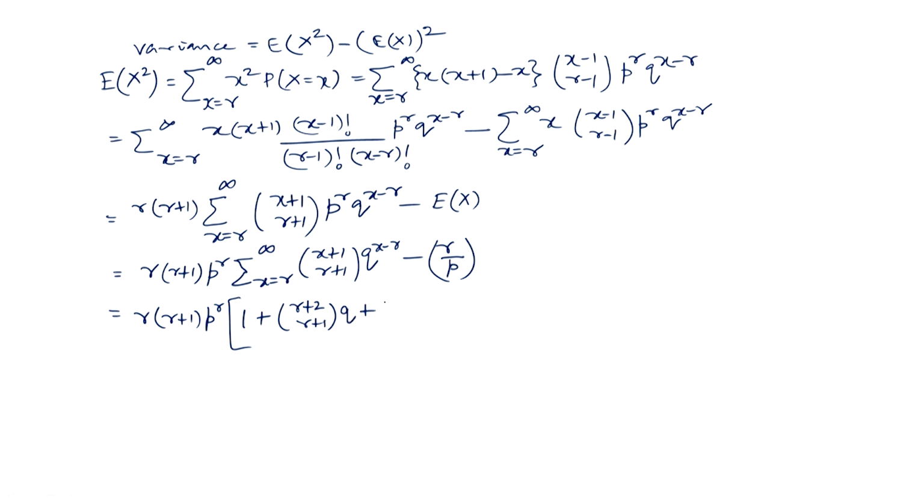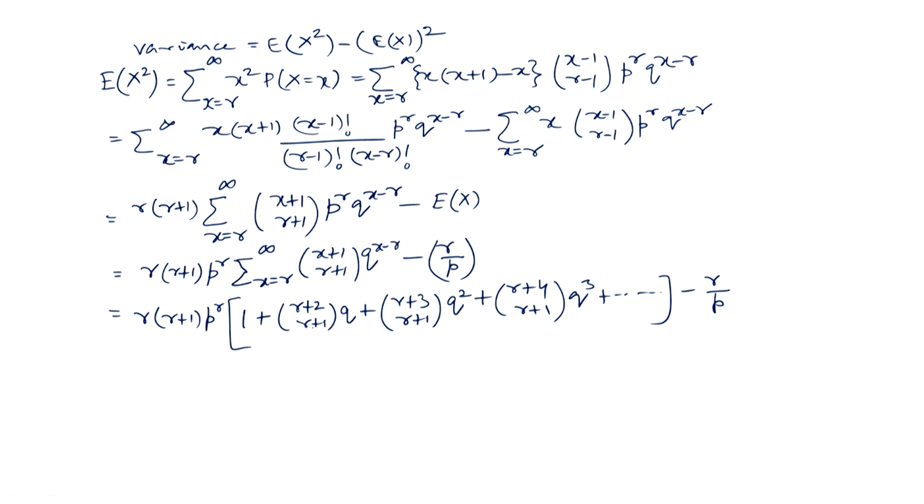So, q, then r plus 3 C r plus 1, q square, then r plus 4 C r plus 1 q cube, and so on, minus r by p.